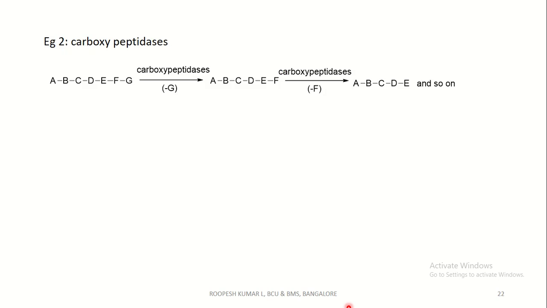And coming to the carboxypeptidases, it is the reverse of aminopeptidases, where this peptide on treatment with carboxypeptidases starts cleaving the peptide from the carboxyl end. That is, in the first step the G is cleaved off, and in the second step this F is cleaved off. With continuous treatment with carboxypeptidases, it keeps on cleaving the peptide bonds, and so on.